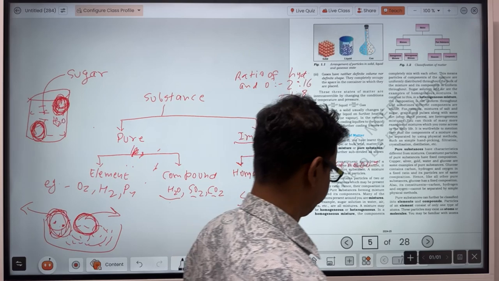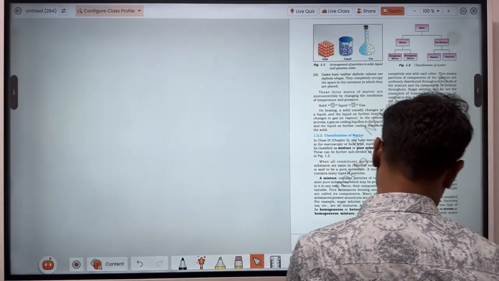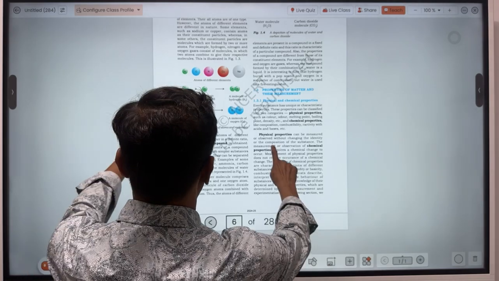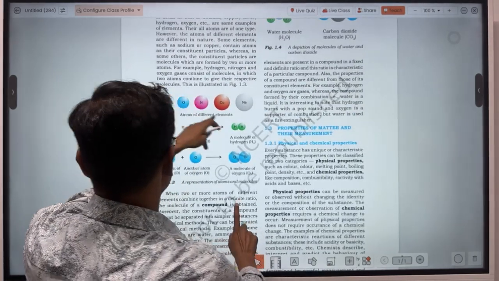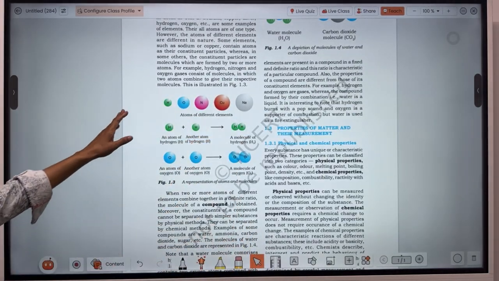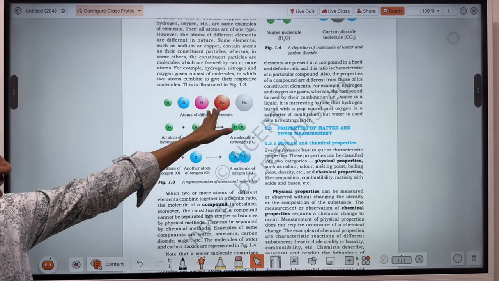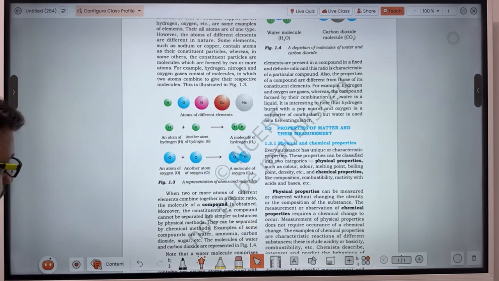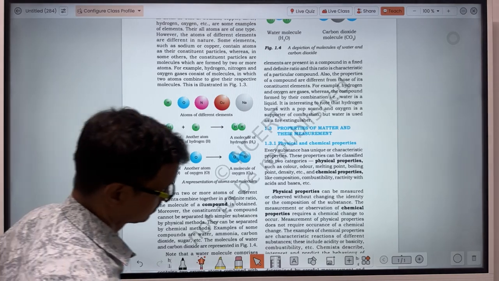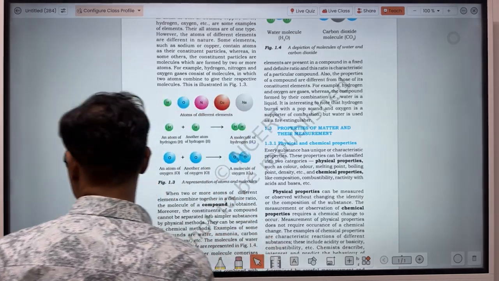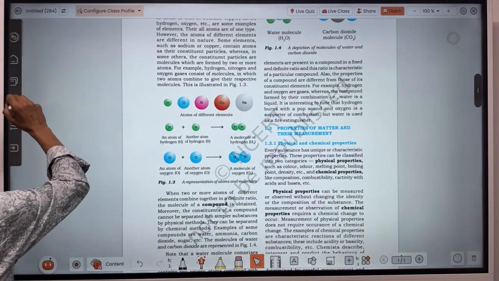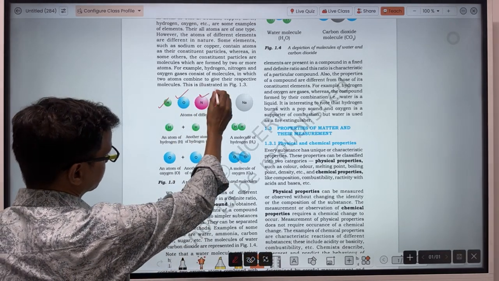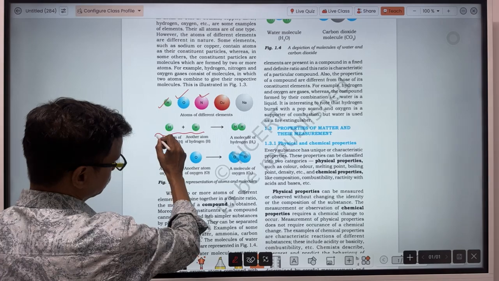Now let's see. It has been explained here, with atoms of different elements in different colors, like hydrogen and oxygen. Hydrogen is an element, oxygen is an element.